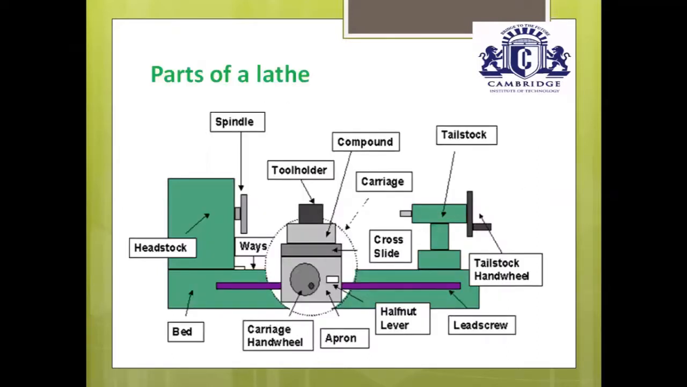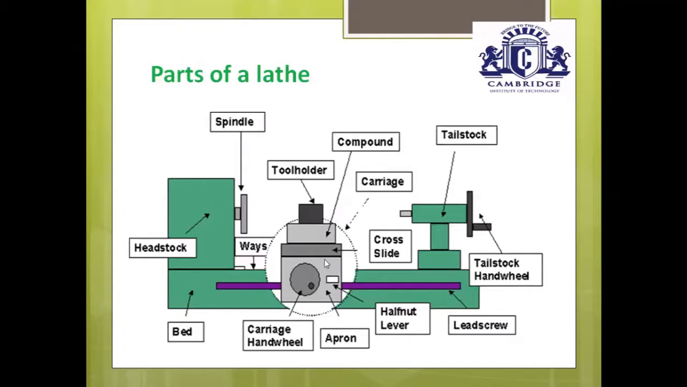These are also parts of the lathe. You just go here. Here the headstock assembly is there, and this is a spindle. The spindle has a chuck. This is a front view. Just observe here. This is a carriage assembly. The carriage assembly has a carriage hand wheel. By rotating the carriage hand wheel, you can move the entire carriage assembly to and fro.